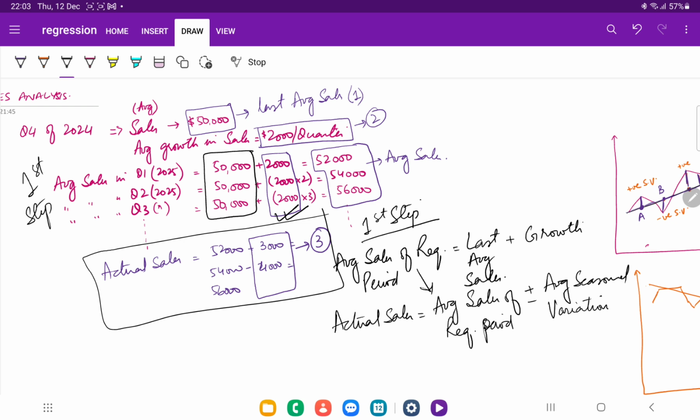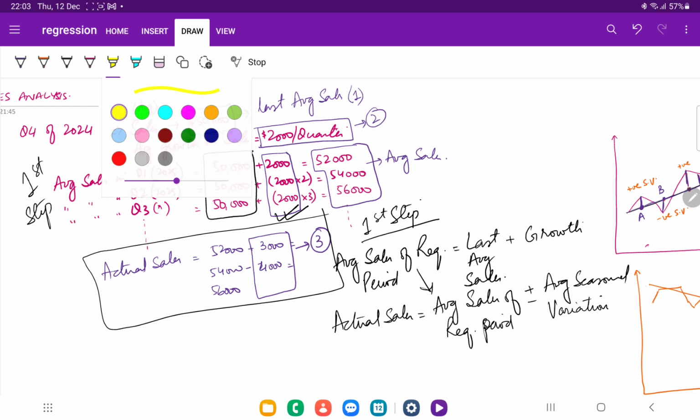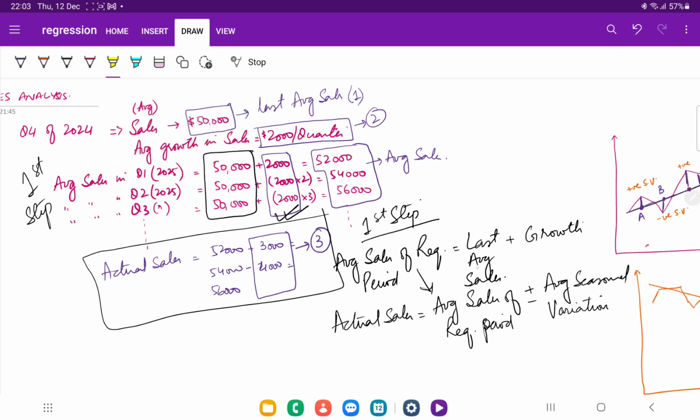And note one thing: at every step we are writing average. We are mentioning the average sales, average growth, average seasonal variation. So that's basically how we need to do it.